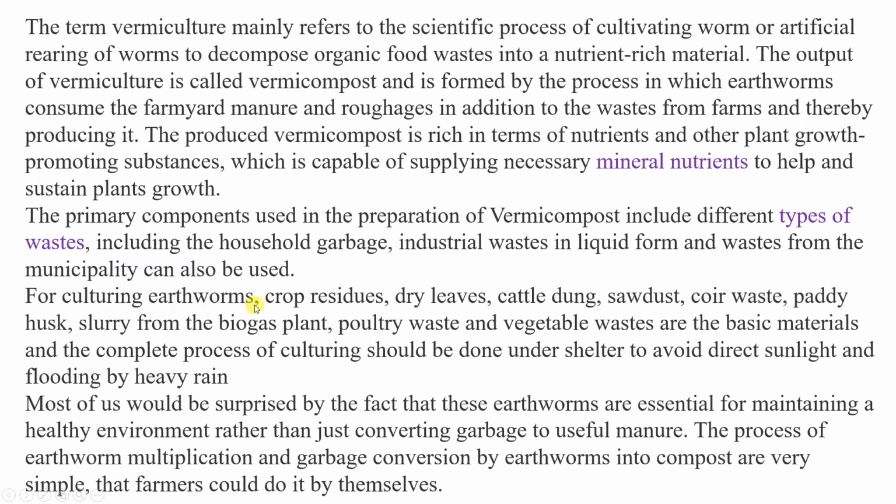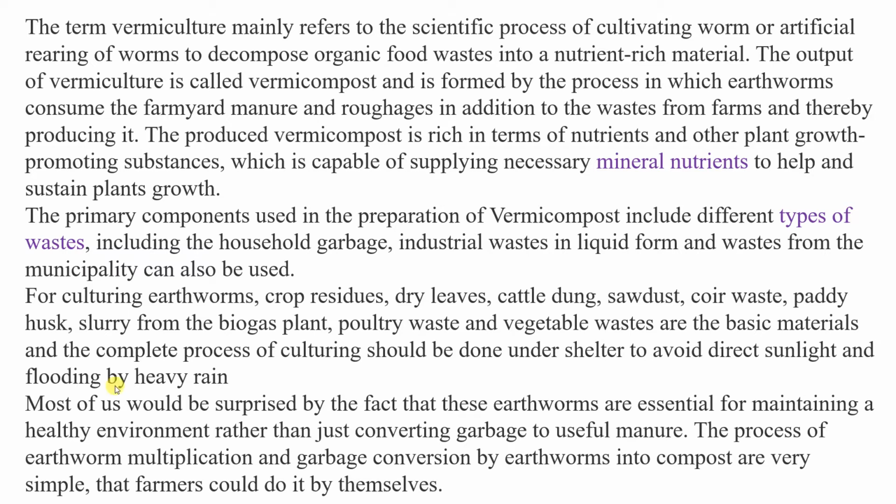For culturing earthworms, crop residues, dry leaves, cattle dung, sawdust, coir waste, paddy husk, slurry from the biogas plant, poultry waste, and vegetable waste are the basic materials. The complete process of culturing should be done under shelter to avoid direct sunlight and flooding by heavy rain. Okay, so this process you can do in the proper shelter.